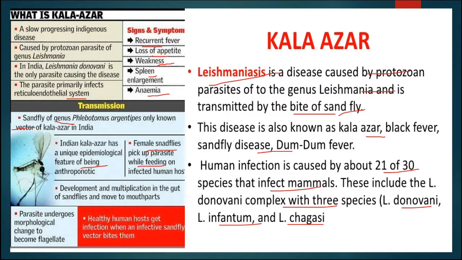So here also the female sandfly is responsible for spreading this disease. Development and multiplication take place in the gut of the sandfly, and the parasite moves to the mouth parts and undergoes morphological changes to become flagellate. Healthy human hosts get infection when an infective sandfly vector bites them, and after biting, the normal person will get affected.